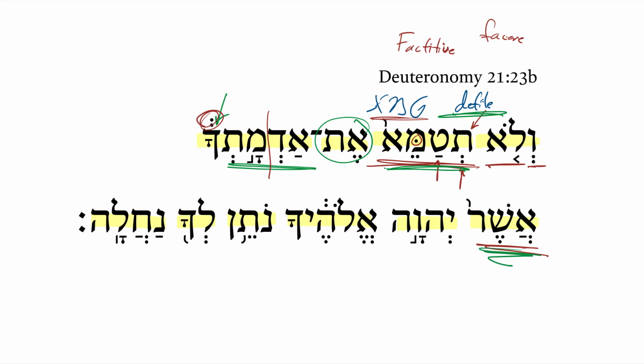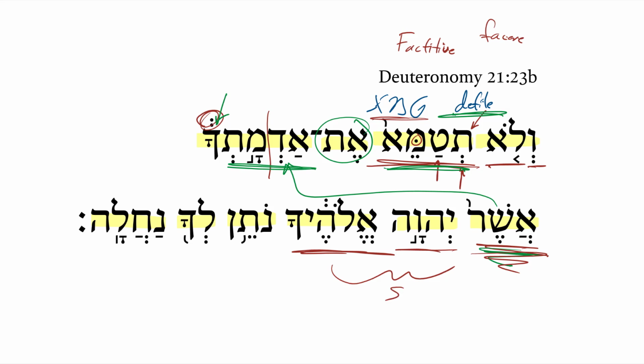And then we get the relative particle here that is further modifying your land. This is your land, which the Lord your God, here serving as the subject, which the Lord your God, I call this a verbless clause, is giving to you, but some people would see this participle as declaring the present tense, and that works out just the same. The big thing to keep in mind here, I think, is the giving aspect, that durative notion of the participle, and we just have a Qal participle there of the root natan, which the Lord your God is giving to you.